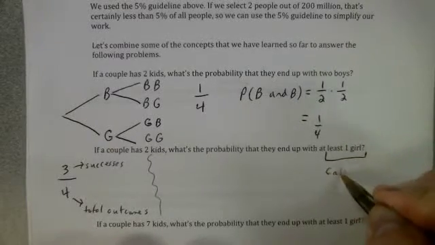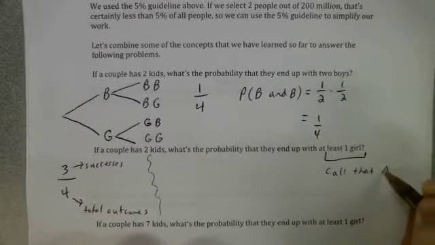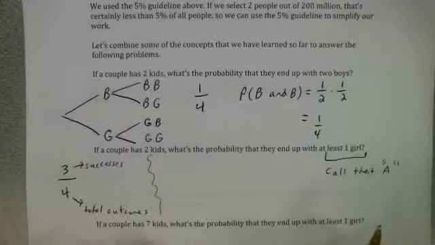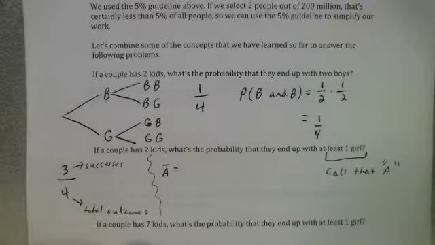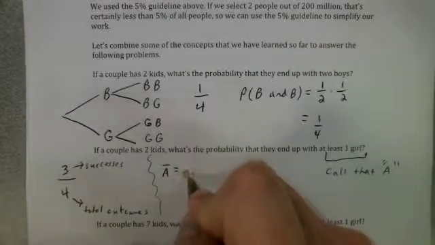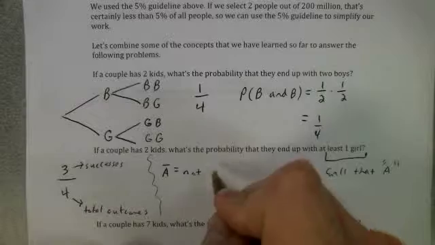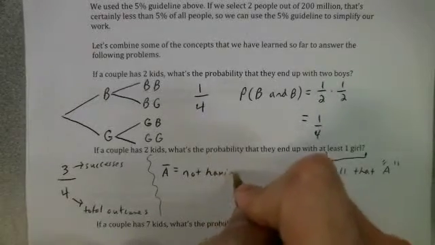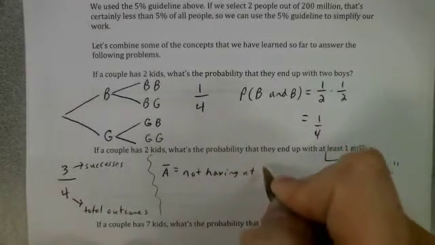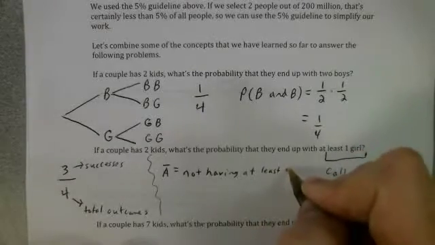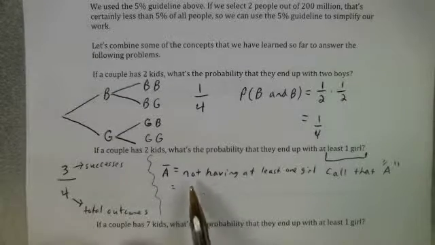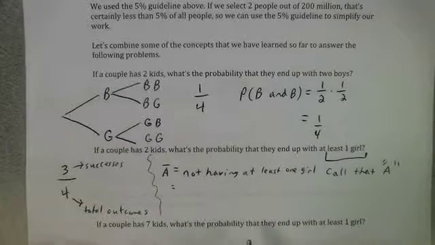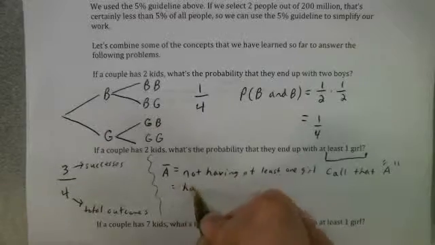So call that A. Now, let's think about what a complement is, or in other words, not A. A complement means not having at least 1 girl. But another way of saying not having at least 1 girl is to say having all boys.